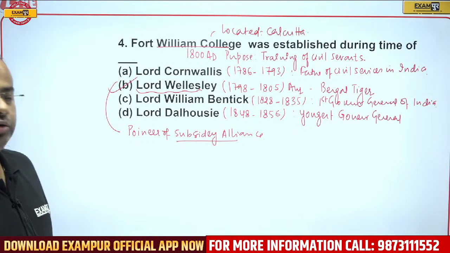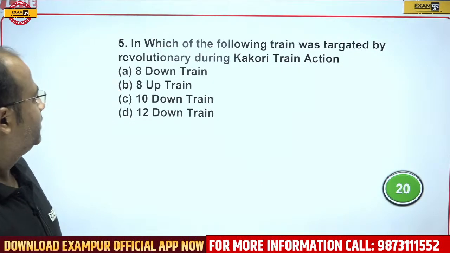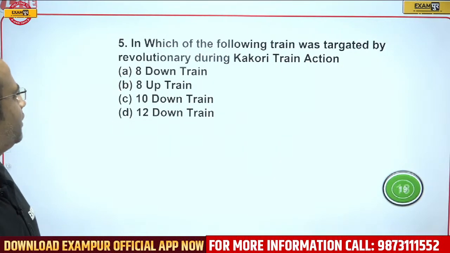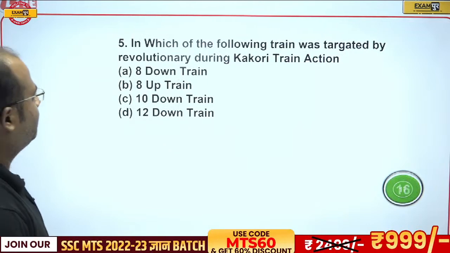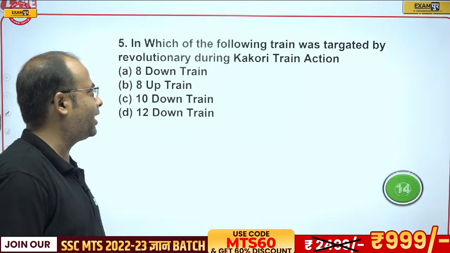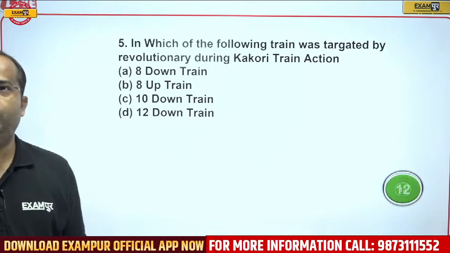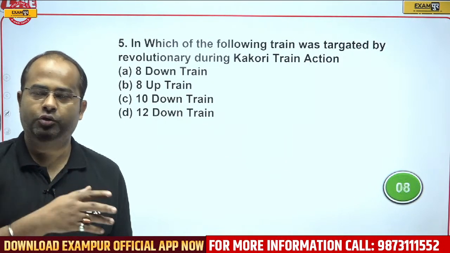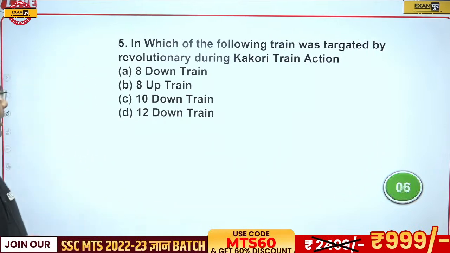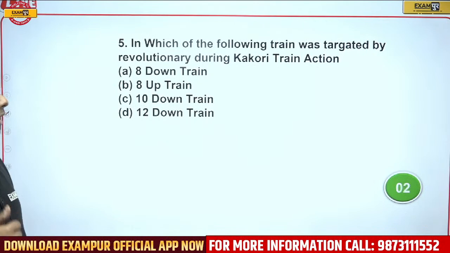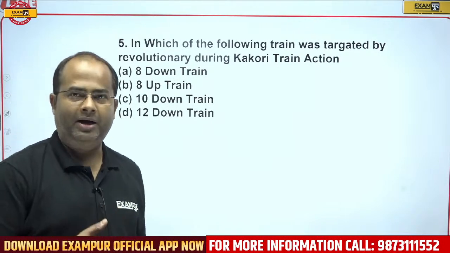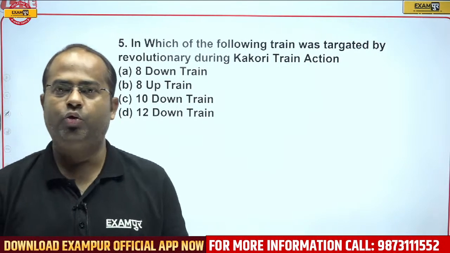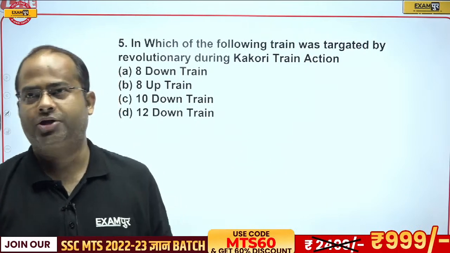Okay, let's come to the next question. The next question was: which of the following trains was targeted by revolutionaries during the Kakori train action? So what was the train number that was targeted by the revolutionaries during the Kakori train action? Is it 8 down train, 8 up train, 10 down train, or 12 down train?